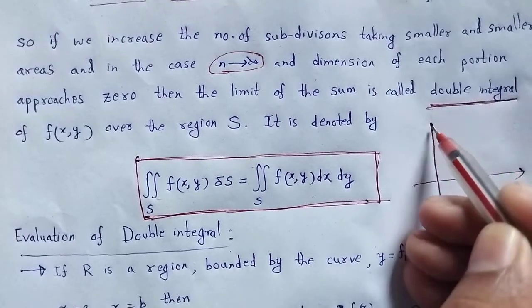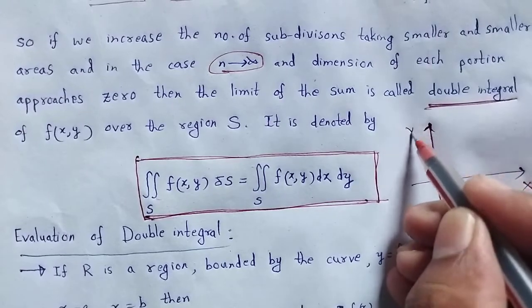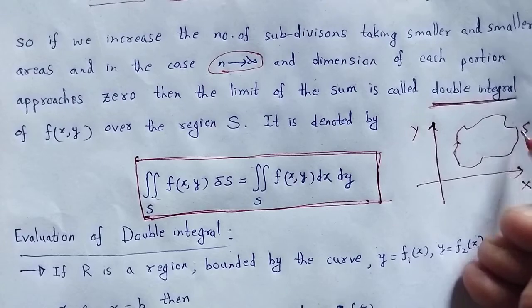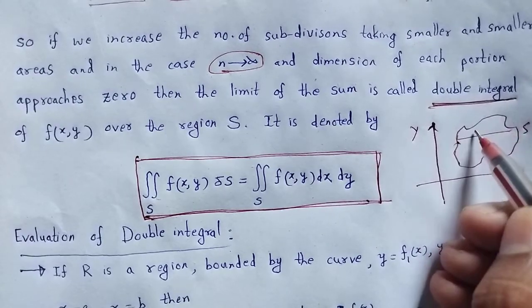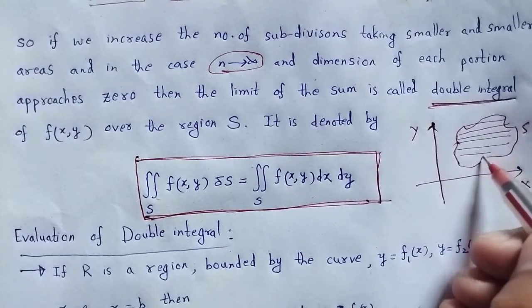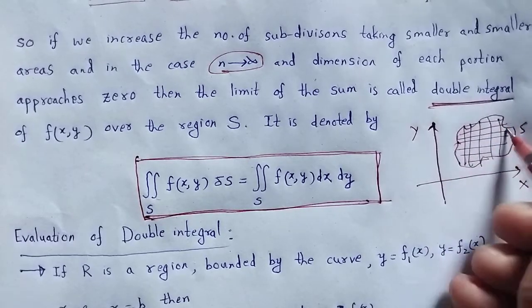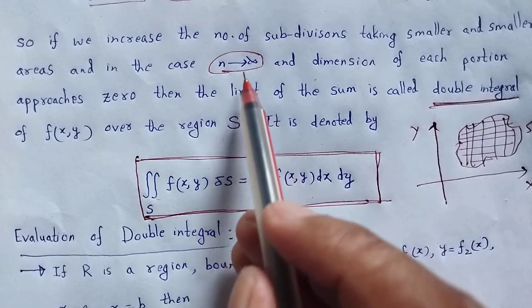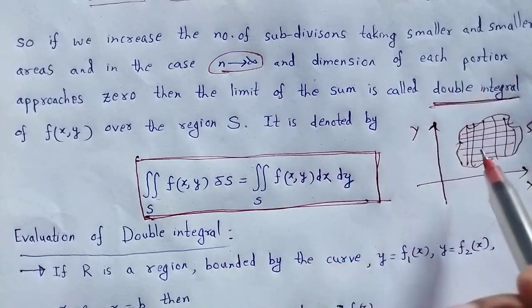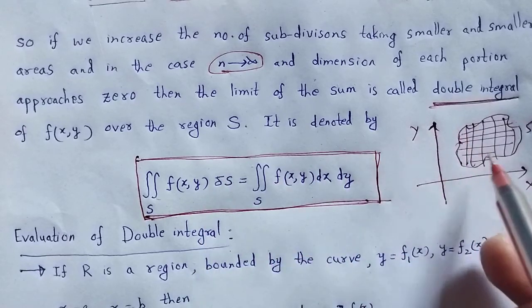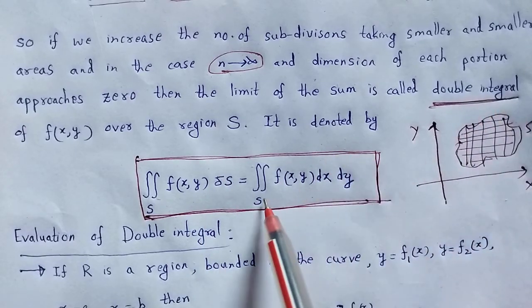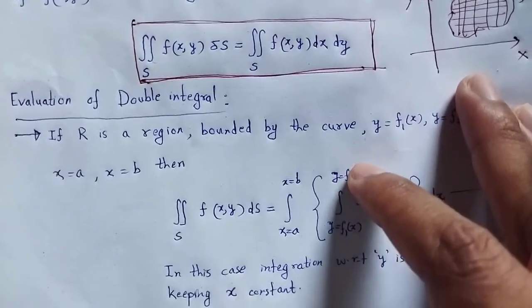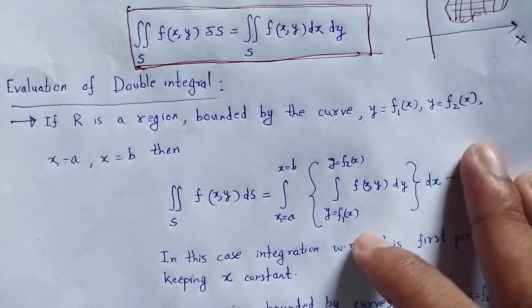As we can consider, this is the xy plane and there will be a region, let it be S. We have to partition it into n subdivisions and sum its areas one by one as n tends to infinity and the areas become very small. That's why by using the summation of these areas we find the double integral. How to evaluate this double integral? Some procedures to evaluate that double integral.